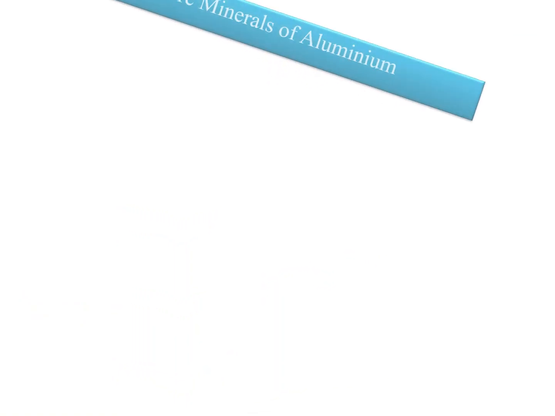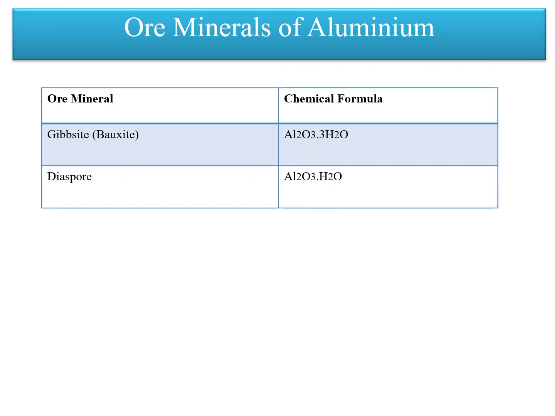Aluminum metal is never found in nature because it reacts with water and air to form powdery oxides and hydroxides. These are the basic ore minerals of aluminum, that is gibbsite, bauxite and diaspore. So bauxite is the primary source of the world's aluminum and it supplies 99% of metallic aluminum. Other uses of these ores are production of synthetic corundum and refractories.